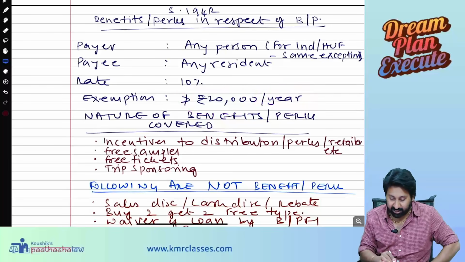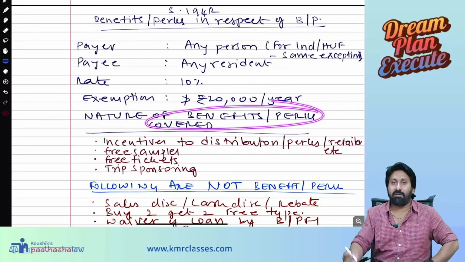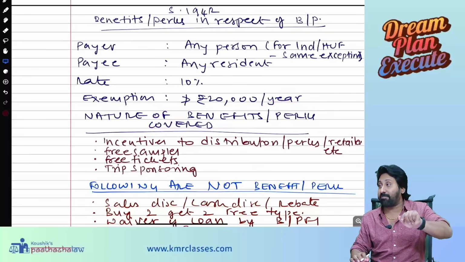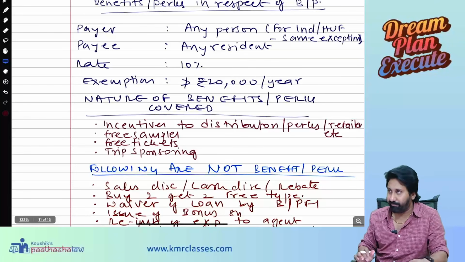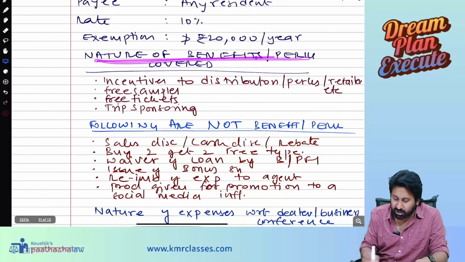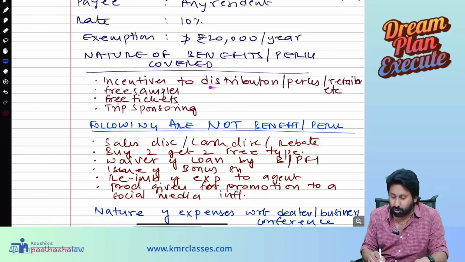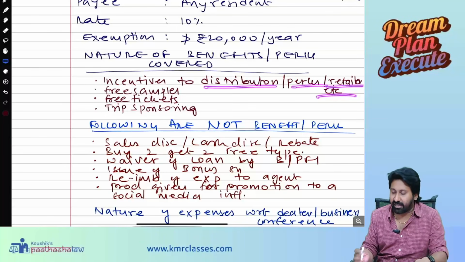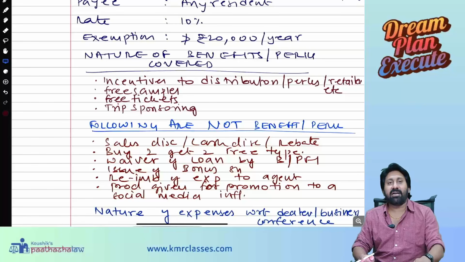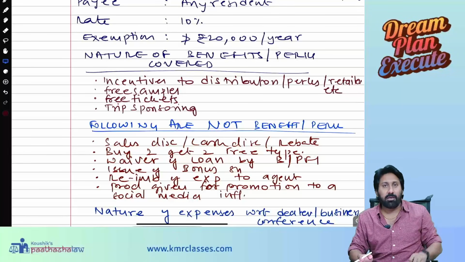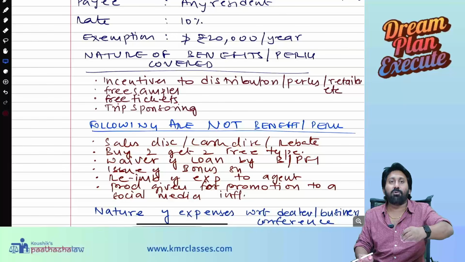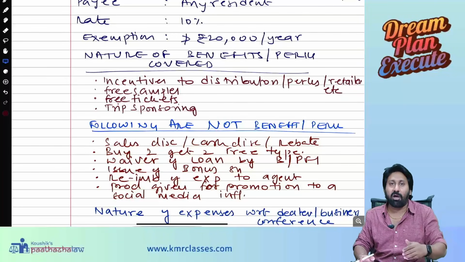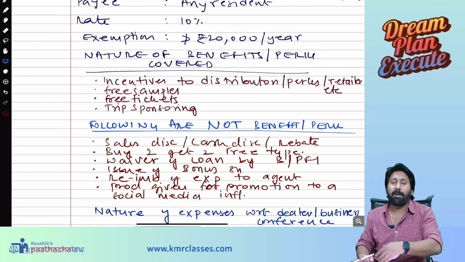What I am providing them, benefits or perquisites I am giving. On that benefits or perquisites also, I should collect the tax. I should deduct the tax and I should give them. See, nature of benefits covered. Incentives to distributors or retailers, etc. Means I gave a sales target to them. If you make this much sale, I will pay you some benefit. I will give you a color TV, or a smart TV, or I will buy you a MacBook.